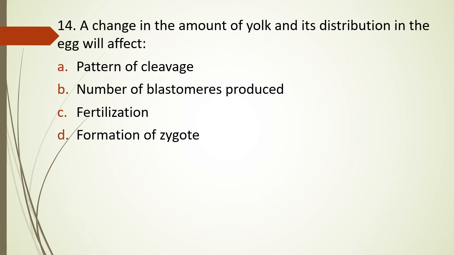Question number 14. A change in the amount of yolk and its distribution in the egg will affect pattern of cleavage, amount of number of blastomeres produced, fertilization, formation of zygote. The change in amount of yolk and its distribution in egg will affect. The correct answer is option A, the pattern of cleavage.